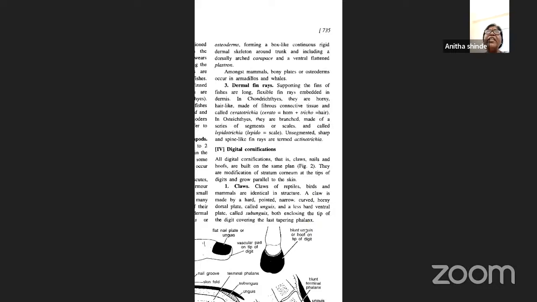So what are fin rays? Fin rays are long, flexible structures which support the fins present in the fishes, and they are embedded in the dermis. They are present in chondrichthyes and osteichthyes as well. Based on their structure, they have been named so. In chondrichthyes, since they are horny, hair-like, and made up of fibrous connective tissue, they are called ceratotrichia. Whereas in osteichthyes, they are branched, made up of the segments of scale, called lepidotrichia. The other category, which is unsegmented, sharp, and spine-like, is called actinotrichia.